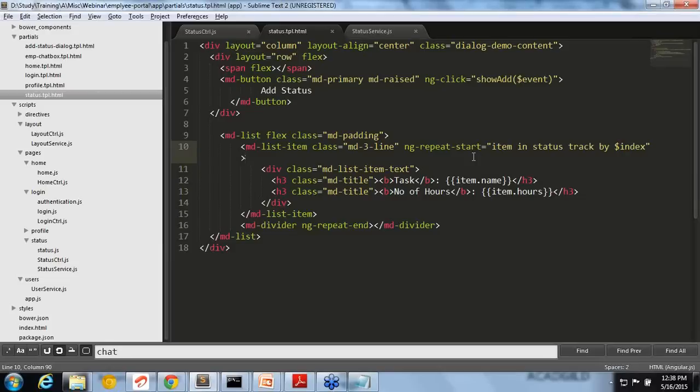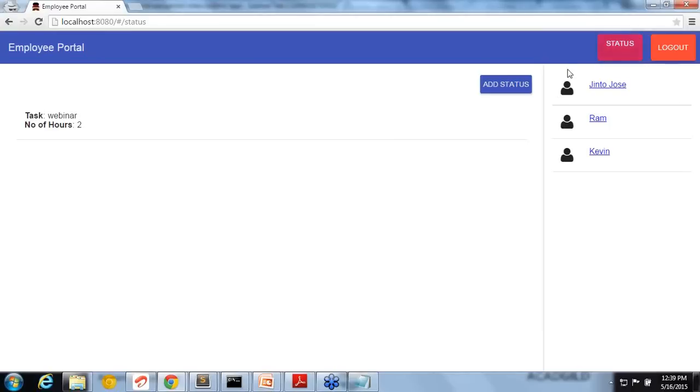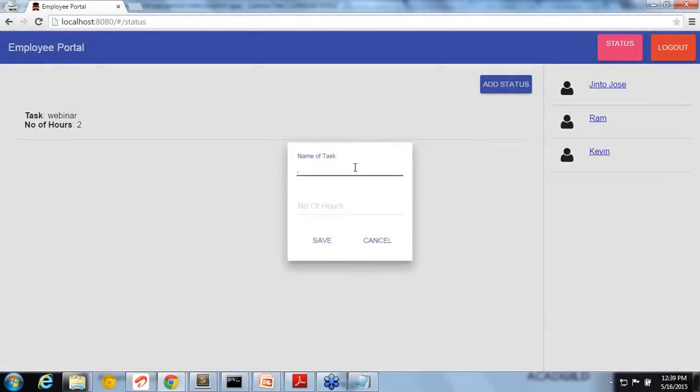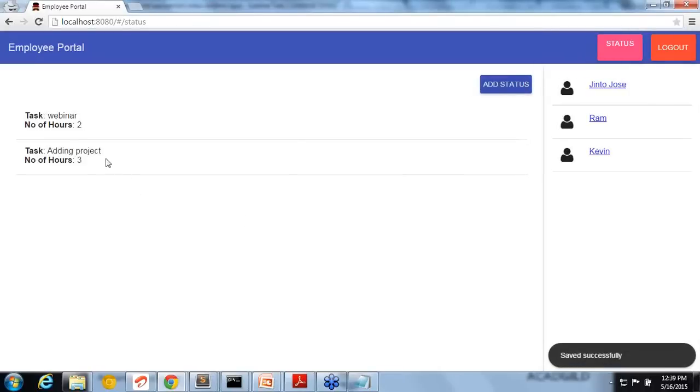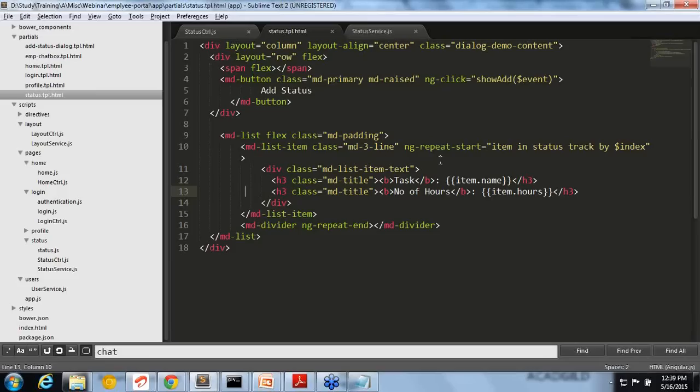Now coming back, we are using an ng-repeat. I'm showing all the tasks here. Here I am giving the alias, item in status. Then I repeat over that, and I can give item.name and item.hours. Let me try to add one more. Let's add a project. If I add that, you can see it's immediately updating because it's in an ng-repeat.